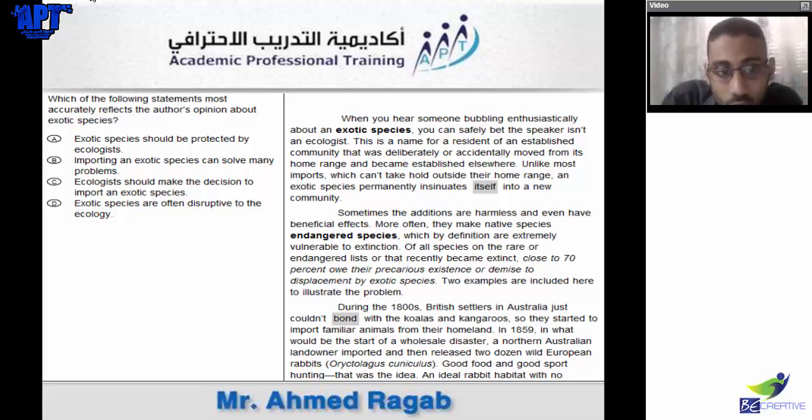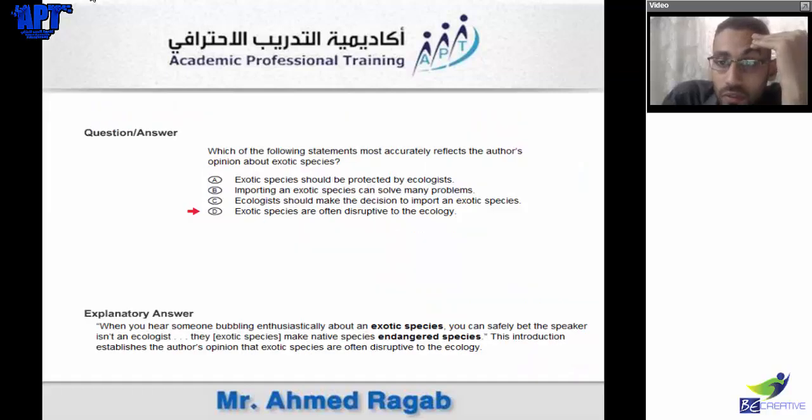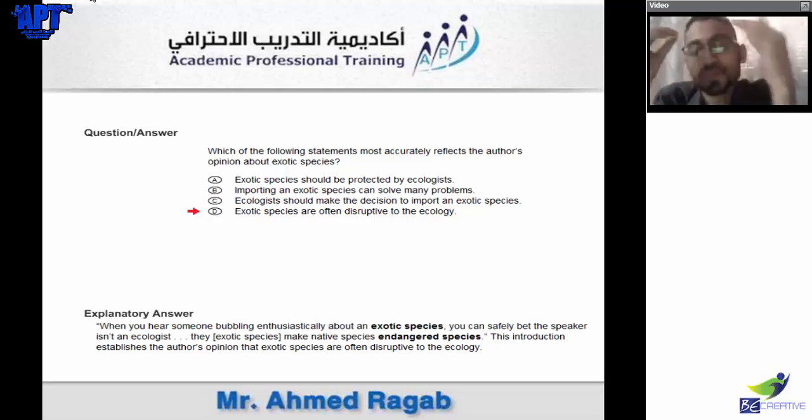But exotic species are often disruptive to the ecology. What's the meaning of disruptive? Okay. Disruptive here means what? Like here, when you hear someone bubbling enthusiastic about ecology, you can safely speak as it's an ecologist. They, exotic species, make native species endangered.